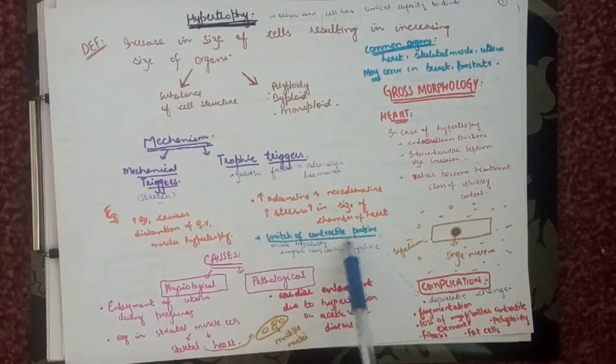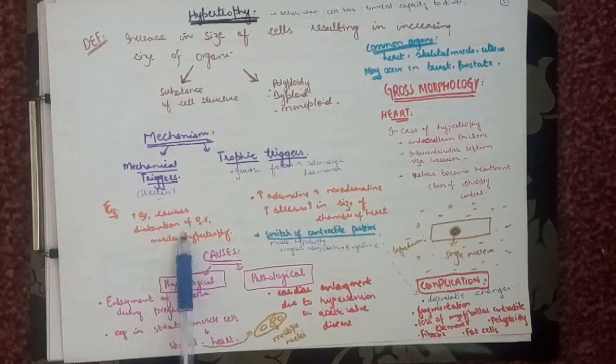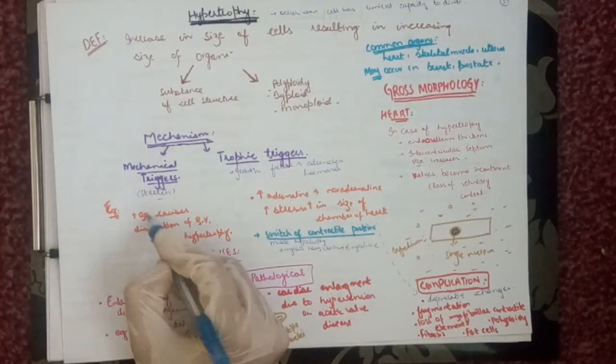There is also switch of contractile protein. What do you mean by this term, switch of contractile protein? There is a switch of contractile protein, for example, from adult to neonatal form. For example, in muscle hypertrophy, alpha myosin heavy chain is replaced by beta myosin heavy chain. In mechanical trigger, for example, increased BP will cause the distension of blood vessels and it will lead to the muscle hypertrophy.